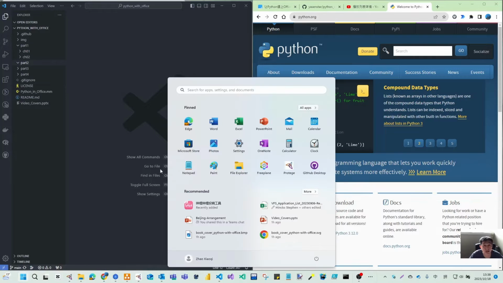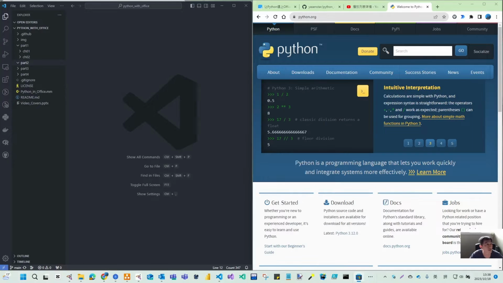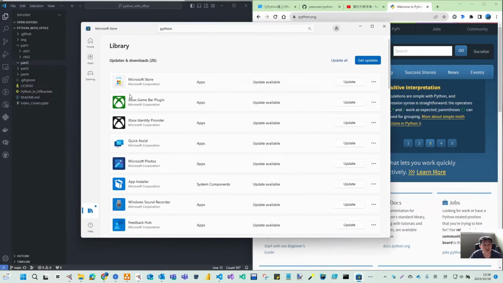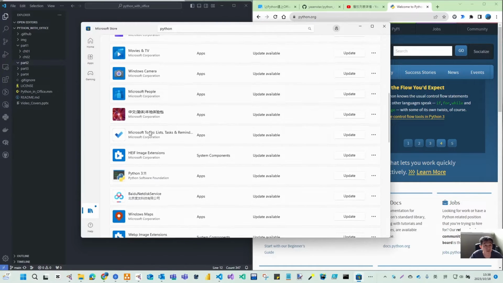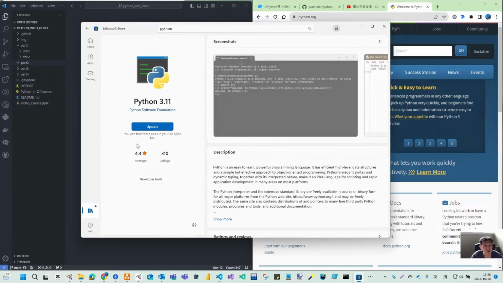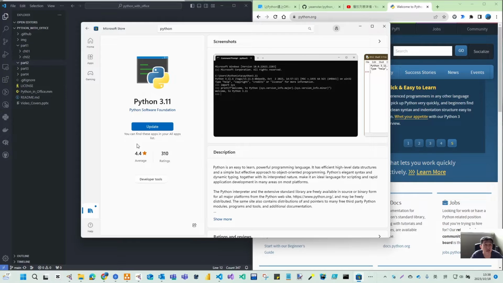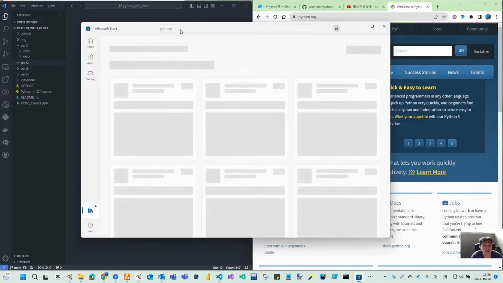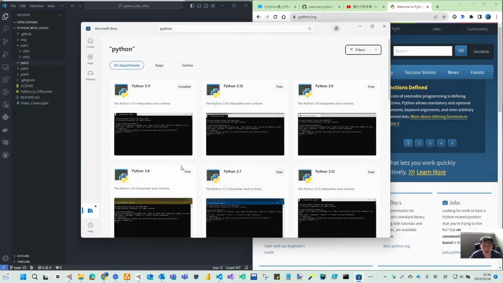Or like me, if you are using Windows, mine is Windows 11, you can go to the Microsoft Store. Today Python is already part of this Microsoft Store. I have already installed this from the Microsoft Store, and if you just search, you can also find this.